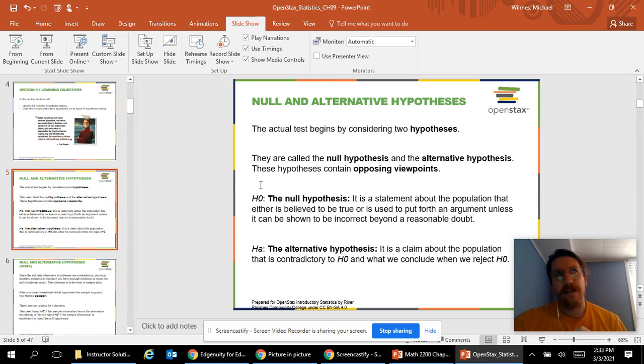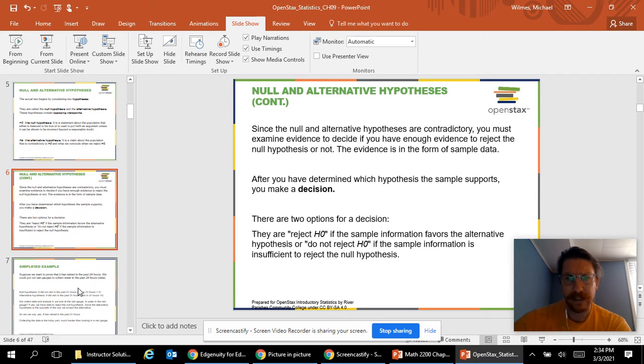that's kind of what the normal would be. The alternative hypothesis is what we want to prove, and the null hypothesis is going to be the opposite of that. So let's think about it this way. The alternative hypothesis is a claim about the population that's contradictory to the H0, which stands for the null hypothesis. So the alternative hypothesis is going to be what we want to prove, and the null hypothesis will be the opposite of that. Let's look at this with a more basic example coming up next.